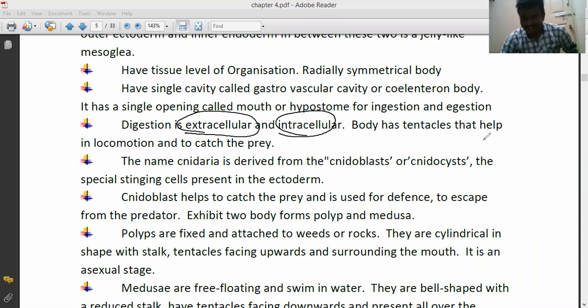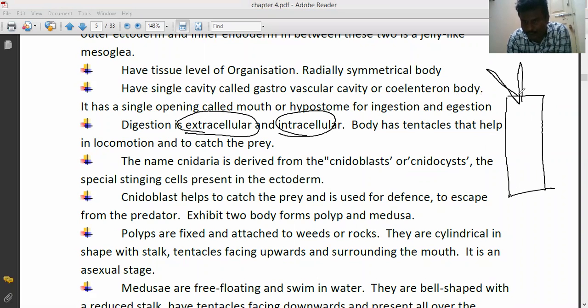The body has tentacles like this. These are all called tentacles. Those tentacles help in locomotion and to catch the prey.